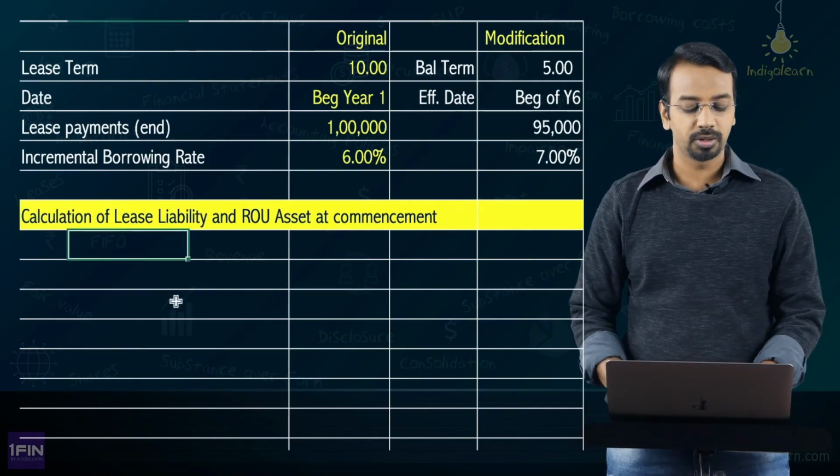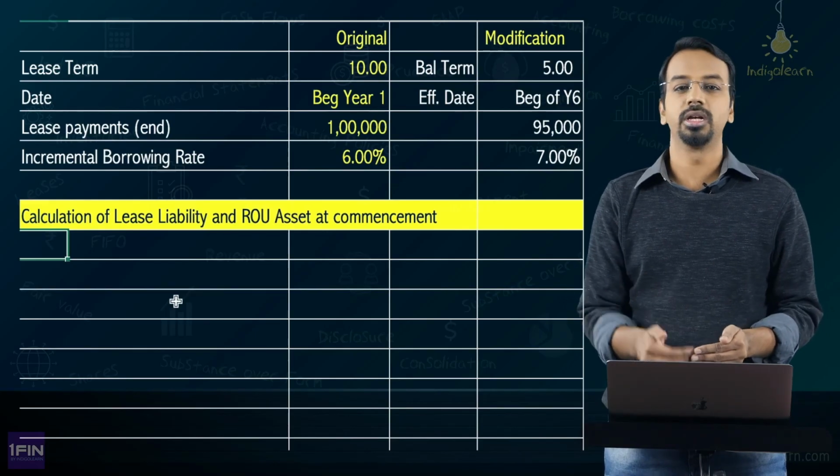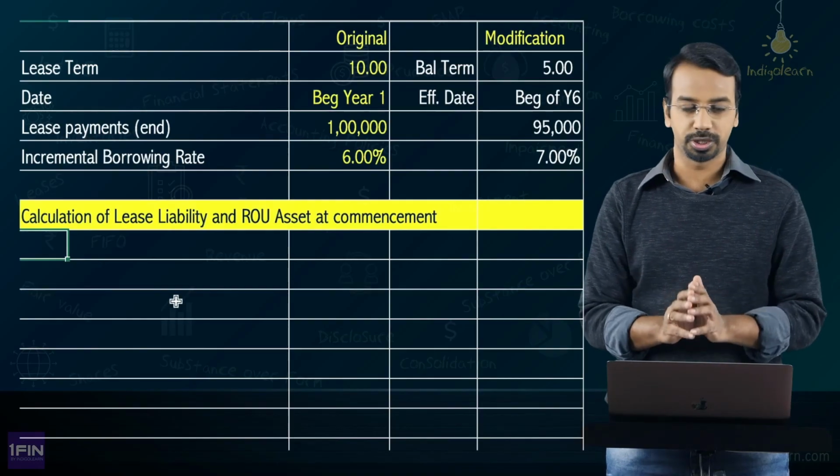So, first let us do the calculation of lease liability and right of use asset at commencement. Again here, as I told you earlier, we will not be preparing a detailed schedule, we can directly do a present value annuity factor computation, okay.